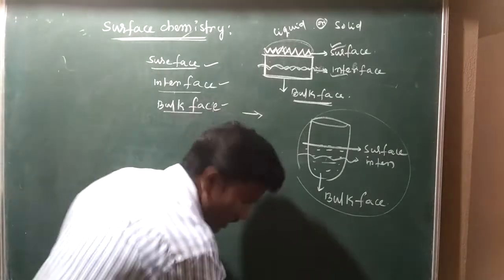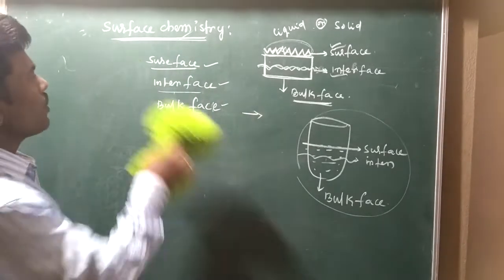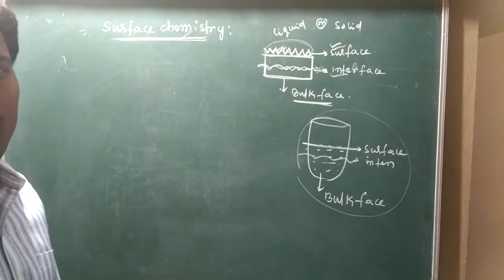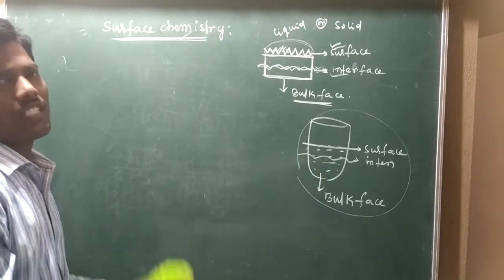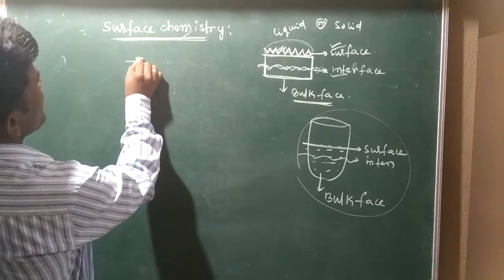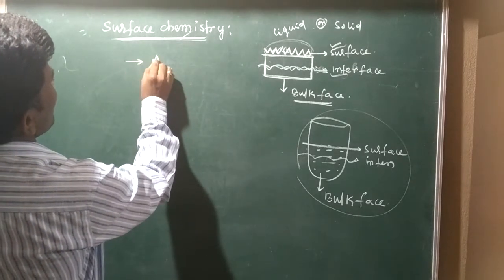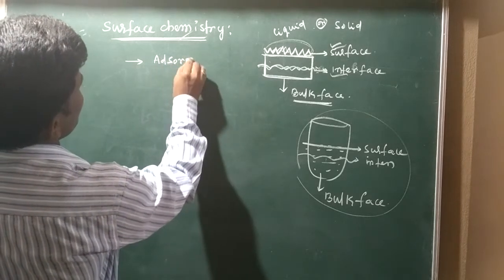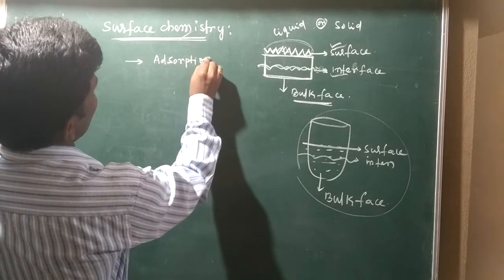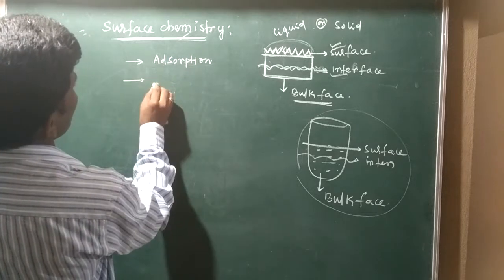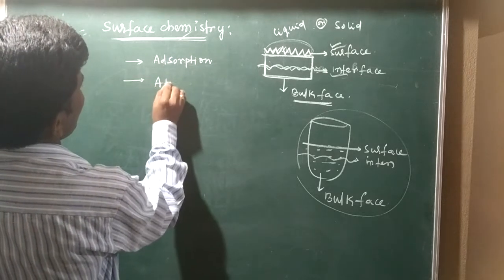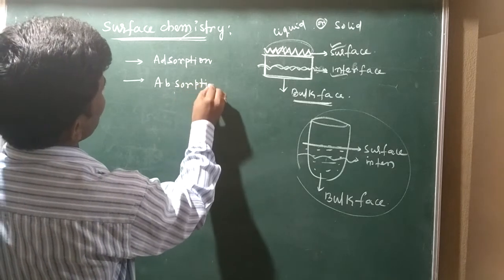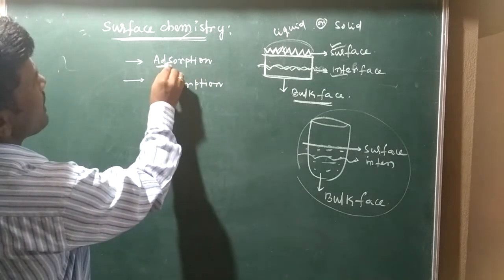Not only these three things, we should also be aware of some terms related to surface chemistry. That is adsorption, next absorption. There is a difference, add and ab.